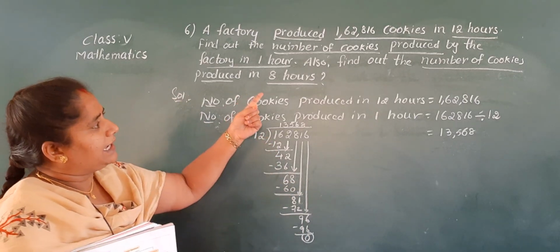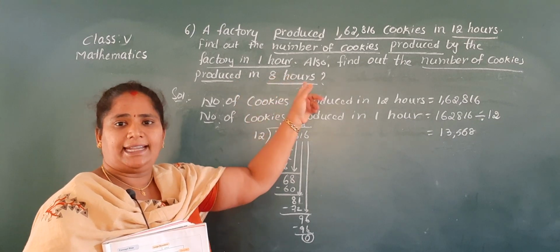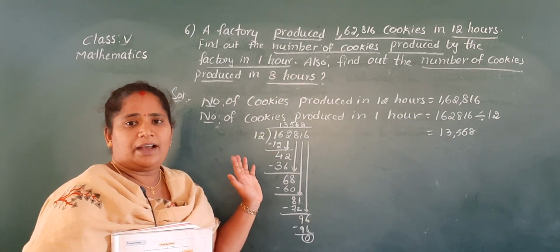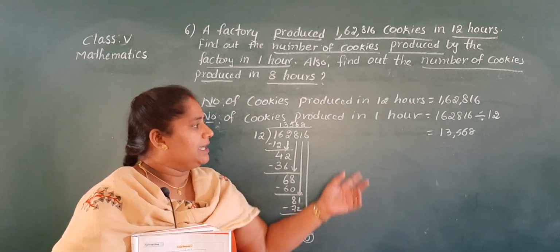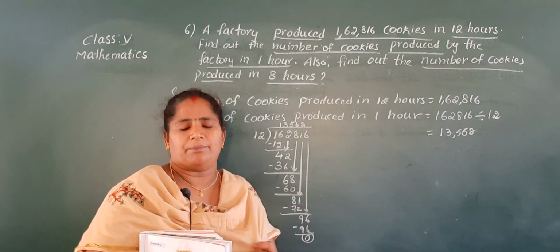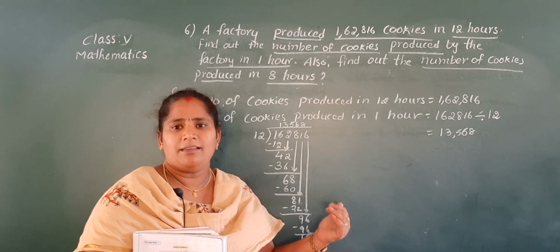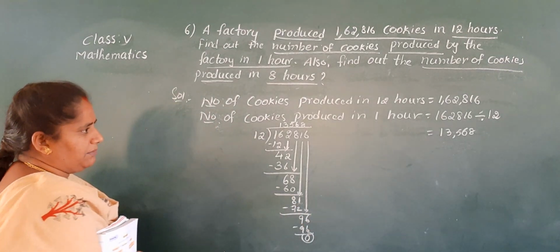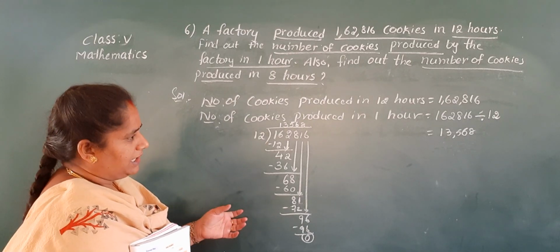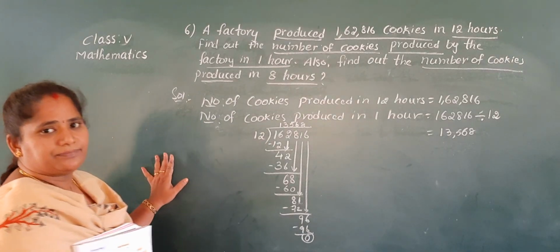Now they are also asking to find out the number of cookies produced in 8 hours. Here 1 hour we already found. Now we have to find the number of cookies produced in 8 hours by doing multiplication. The space is not enough here, so you note down up to here, later I will write.